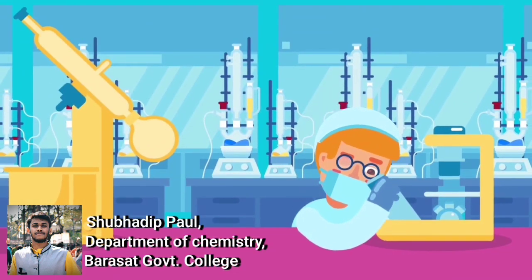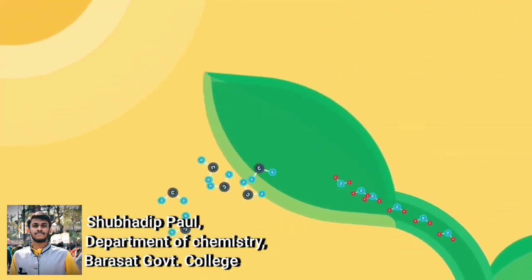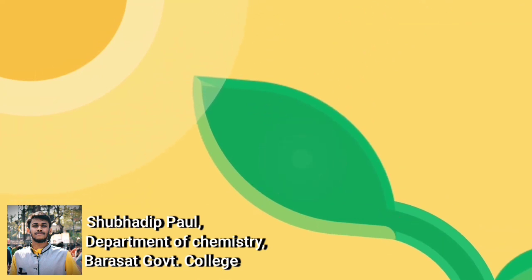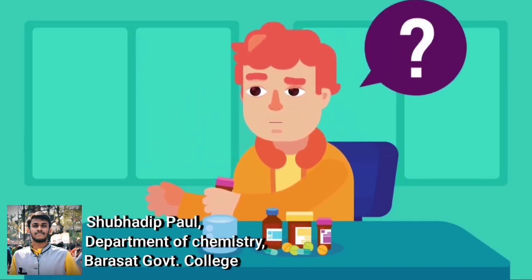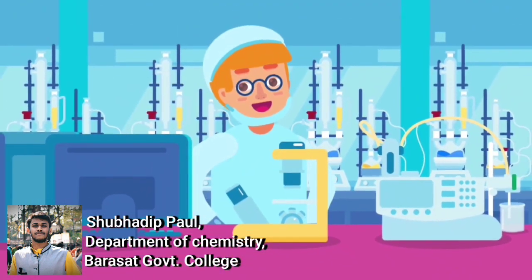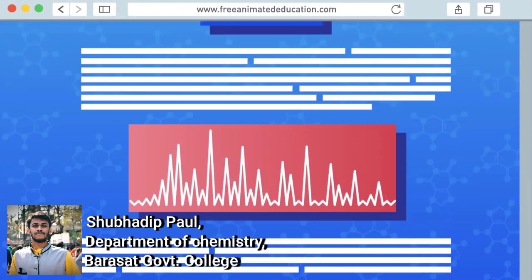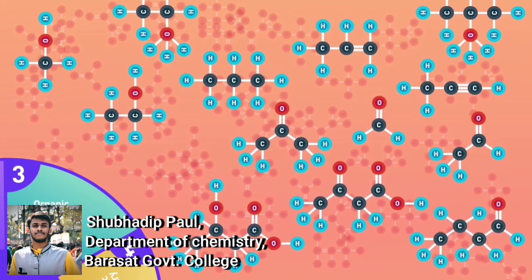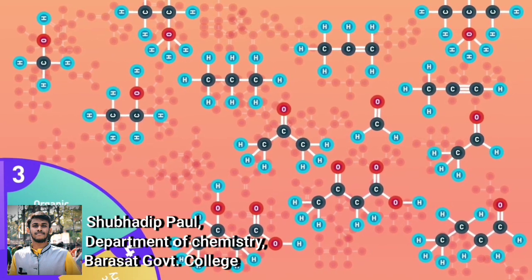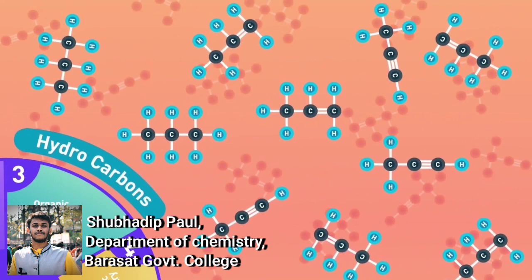Organic chemistry. The study of carbon compounds such as fuels, plastics, food additives and drugs. Organic chemistry deals with the study of carbon and the chemicals in living organisms. An example is the process of photosynthesis in a leaf because there is a change in the chemical composition of the living plant. Have you ever wondered who makes your hair conditioner or the drug you take when you have a headache? Organic chemists are the ones who do this. They devise experimental methods to isolate or synthesize new materials and study their properties. The branches of organic chemistry involve many different disciplines, including the study of ketones, aldehydes, hydrocarbons, and alcohols.